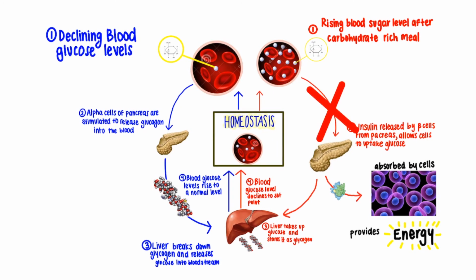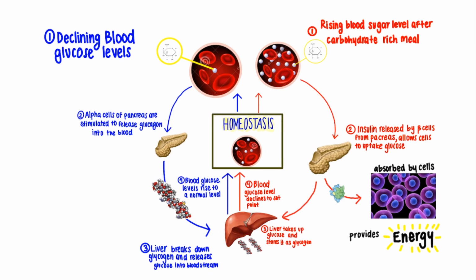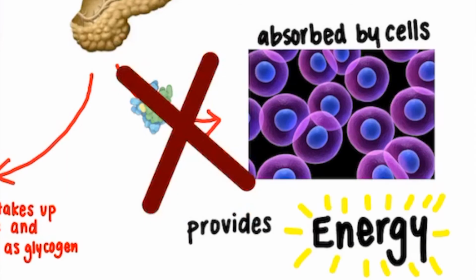Type 1 diabetes is caused by an autoimmune disorder which causes the body to attack its own pancreatic beta cells. Thus, the pancreas cells cannot produce insulin. In type 2 diabetes, the pancreas does produce insulin, but the cells are resistant to the insulin. Let's take a closer look to see how this resistance occurs.